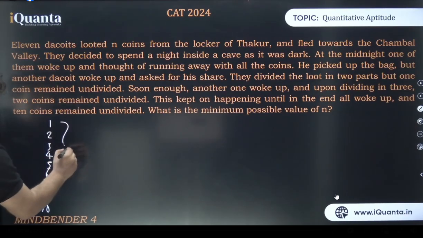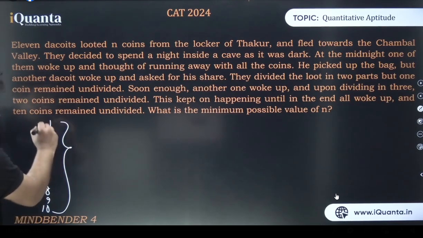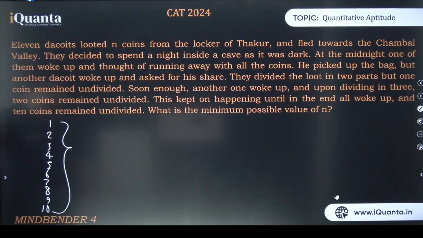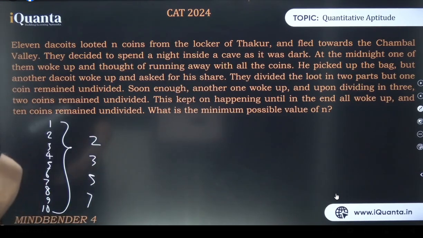Okay. See. Here. What is LCM? Product of all the common and uncommon factors. Right? What all primes do we have here? We have 2, 3, 5 and 7. Right now we're doing up to 10.